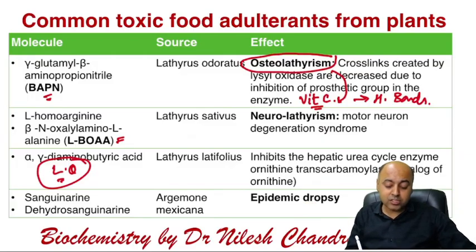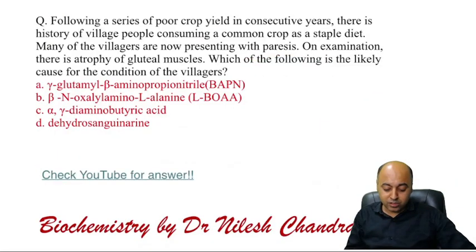Okay, so these are some of the important and common food adulterants coming from plants that you have to know. Three of them coming from the Lathyrus, one coming from the Argemone mexicana. So that's all about this particular question coming up again and again in your exam.